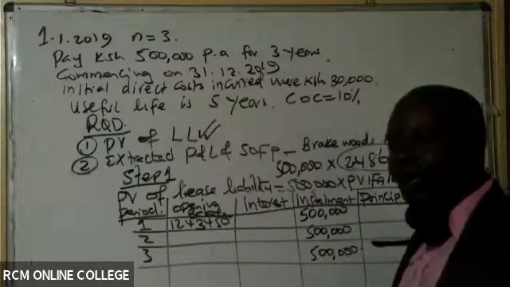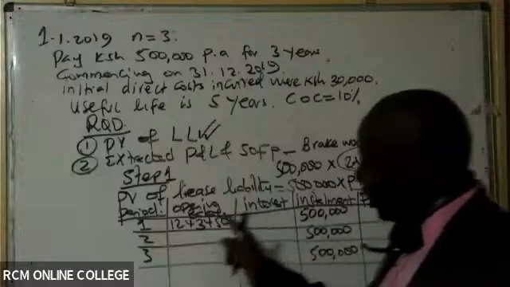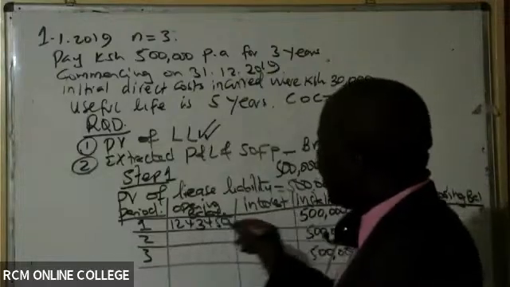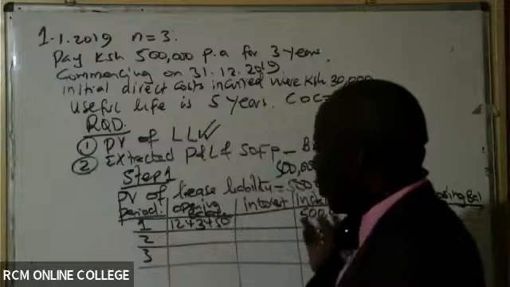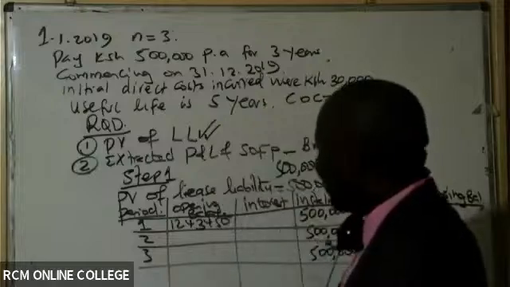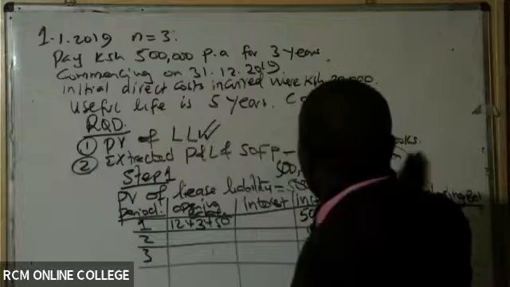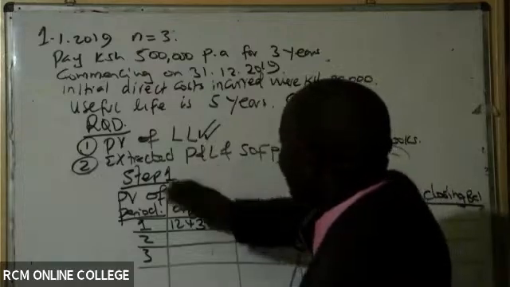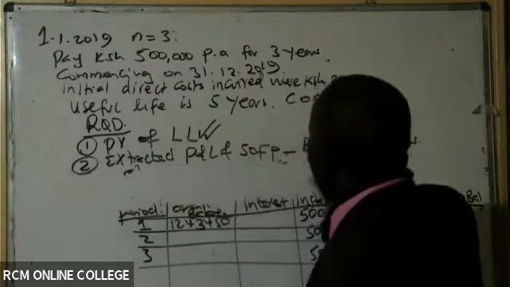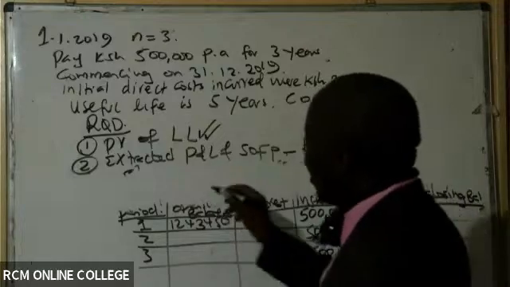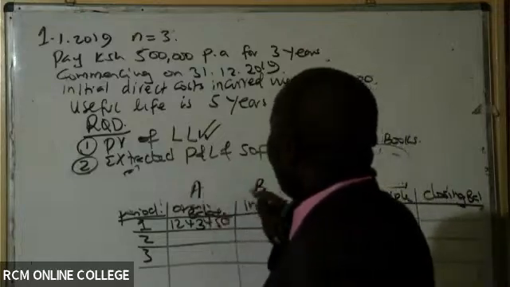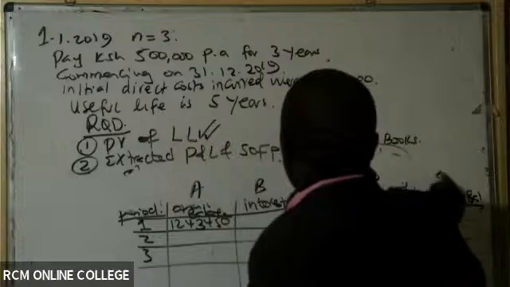10%. So can you kindly give me 10% of this amount? Remember, this is column A, column B. I hope you guys are able to remember our columns. So we have column A, column B, column C, column D, column E.